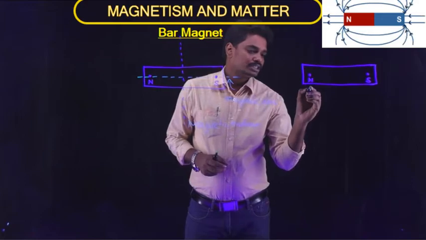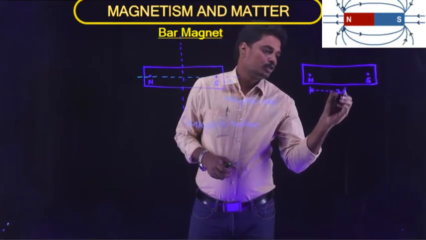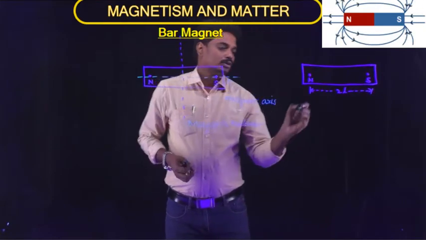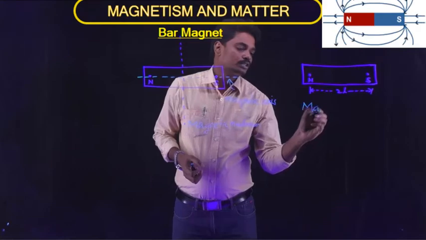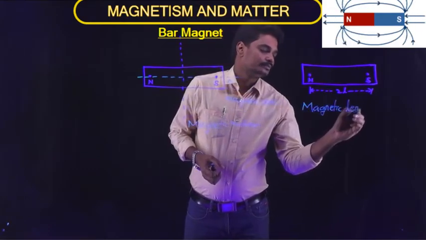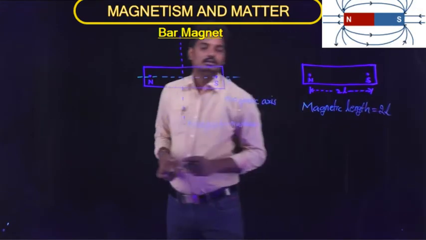Now the distance between the two poles of a magnet is called the magnetic length. So magnetic length is equal to 2L.